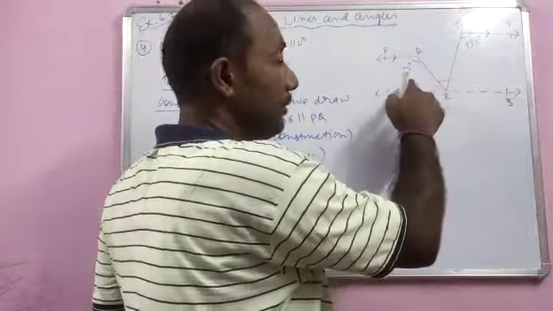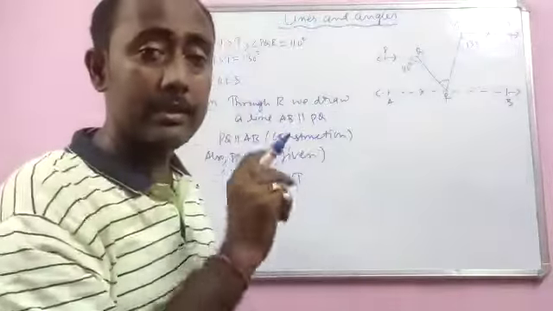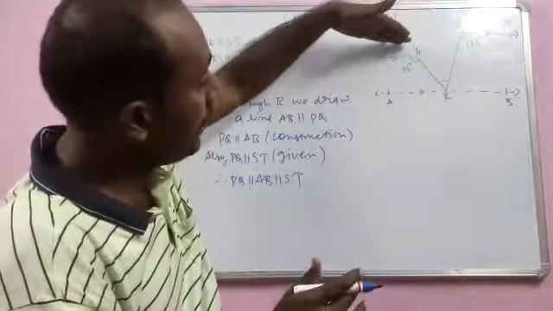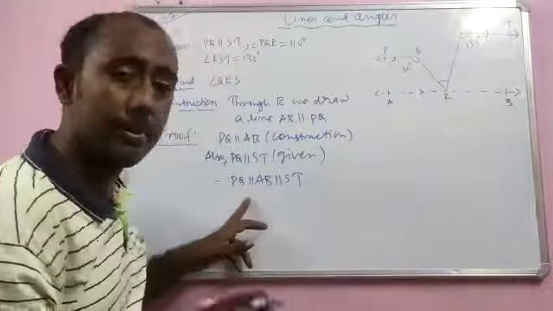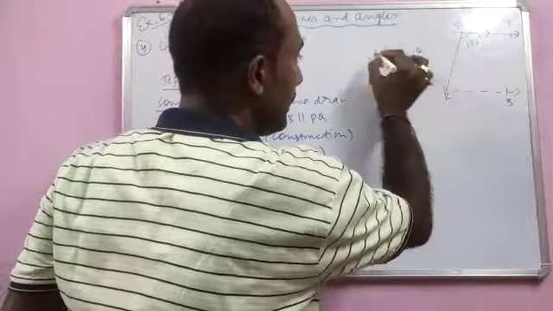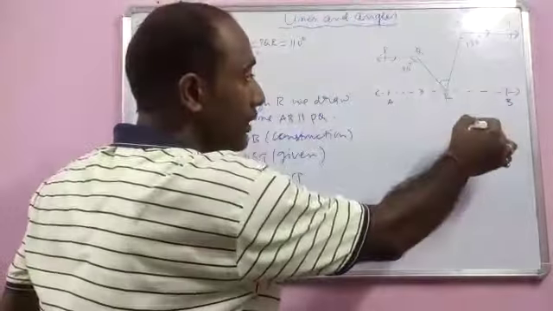In construction, we never write that we draw a line parallel to both. When you are doing the construction part, you are focusing on one of the two lines. Once you draw a line parallel to this line, and this line is parallel to that, all three will become parallel, which you have to prove. Now we will come to this part. To find this angle, these two are parallel lines and this is a transversal. Now we are getting a transversal QR.